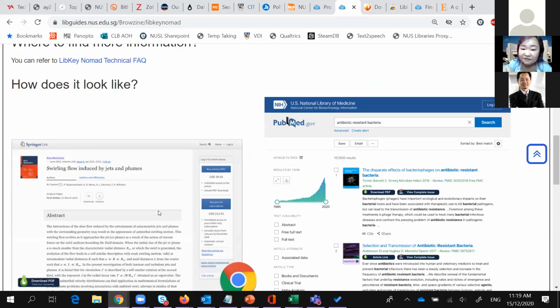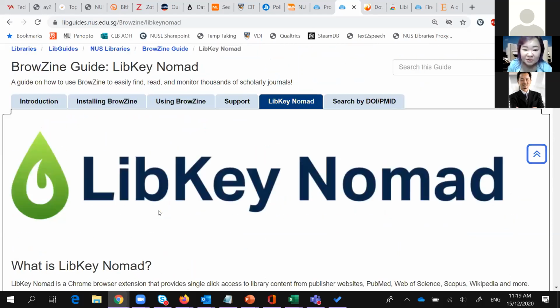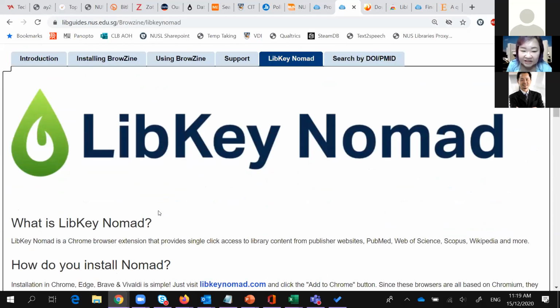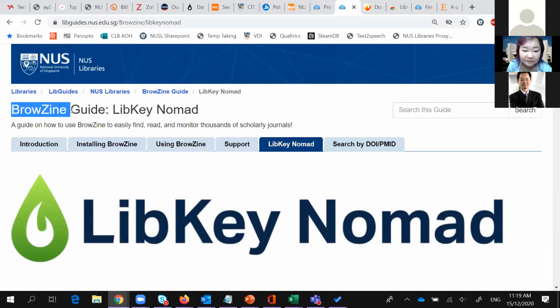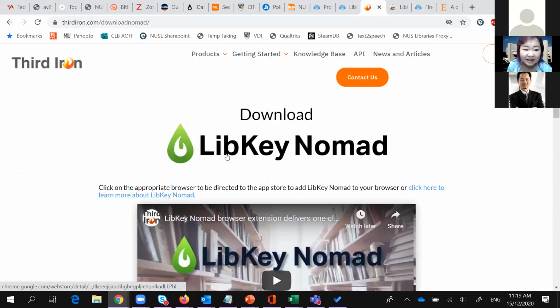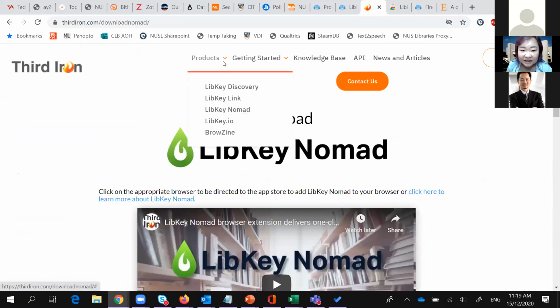Yeah, because we have signed up for LibKey Nomad, so this one also goes through the library. LibKey Nomad actually is not a free tool. It's one of the tools that the NUS Libraries have subscribed to, from a company called Third Iron. So it's a paid service, and rest assured, we definitely went through the security checks with our NUS IT to ensure that it is a secure service that we can purchase.